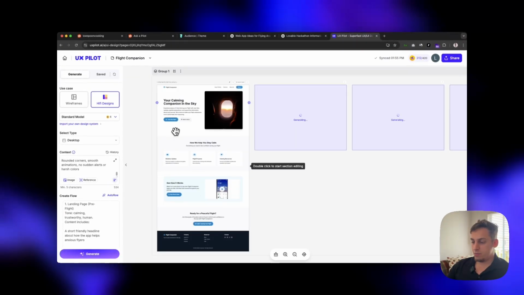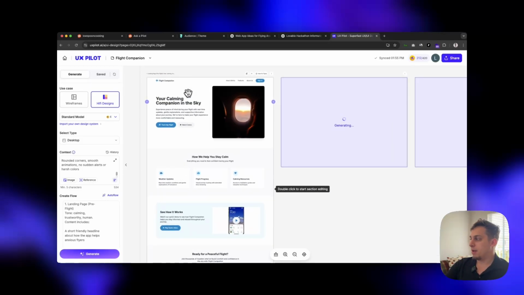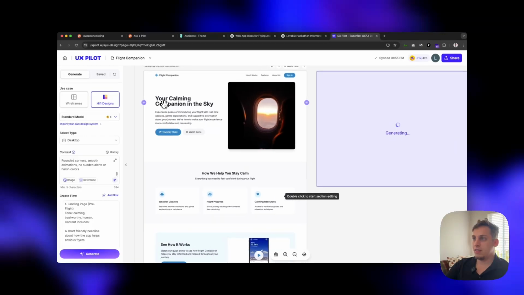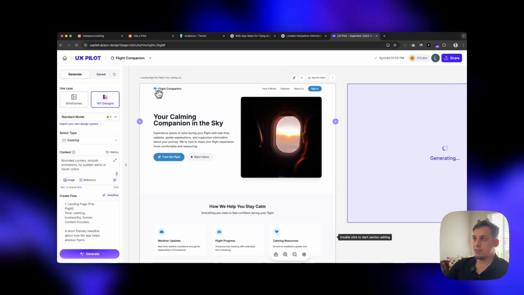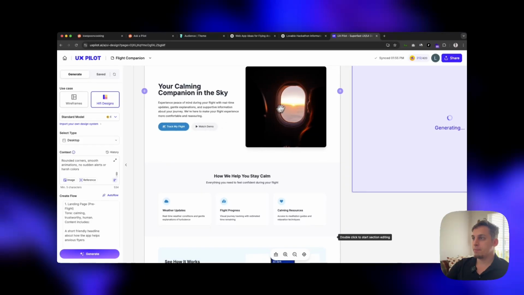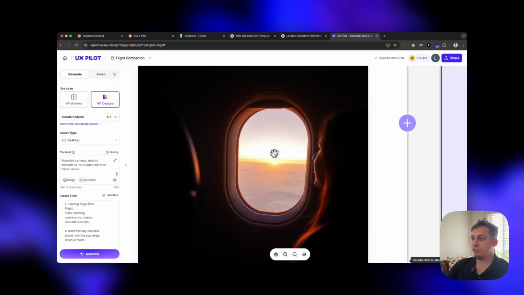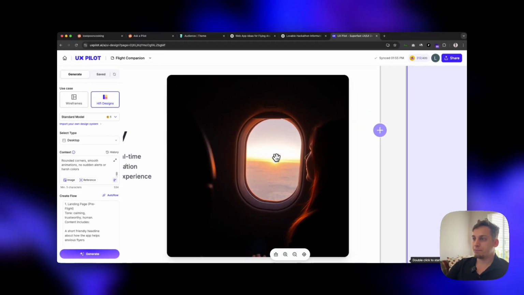So after like 2 minutes or so, it already generated the main landing page. It hasn't generated the other pages yet, but you can already start seeing that it has a really nice structure. You have this nice nav bar. You have this hero section. It's very simple. Maybe it's a cool picture because it kind of shows a calm passenger next to a window.